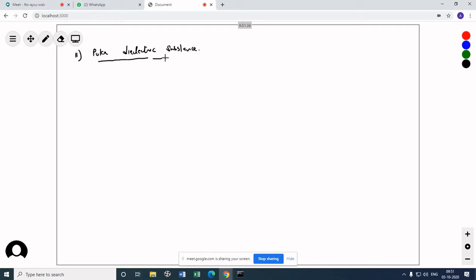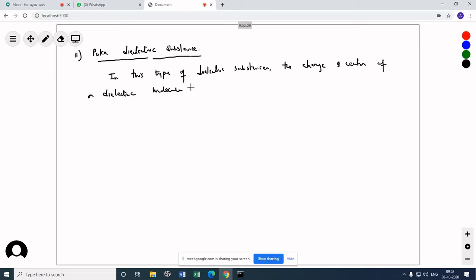As the name suggests, in this type of dielectric substance, the charge centers of a dielectric molecule do not coincide.